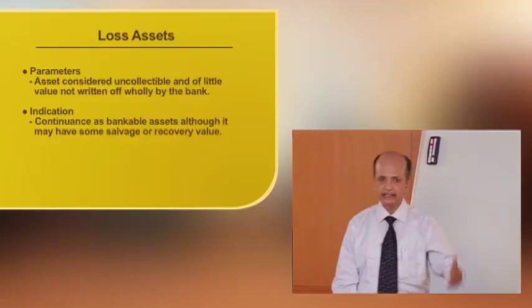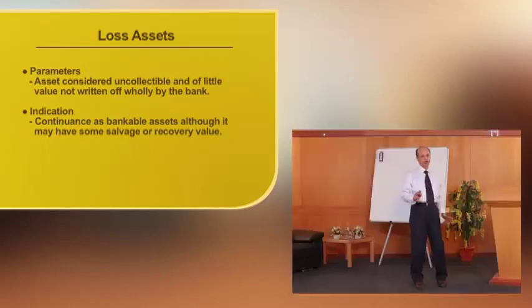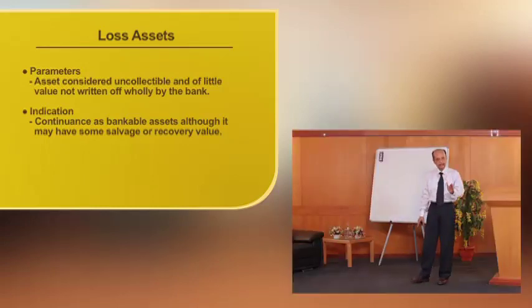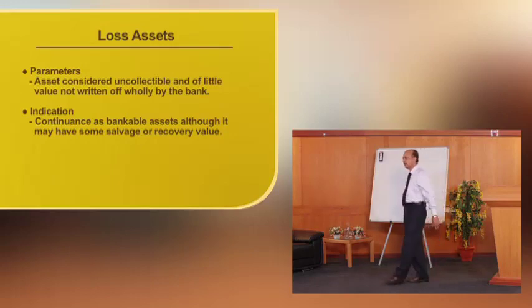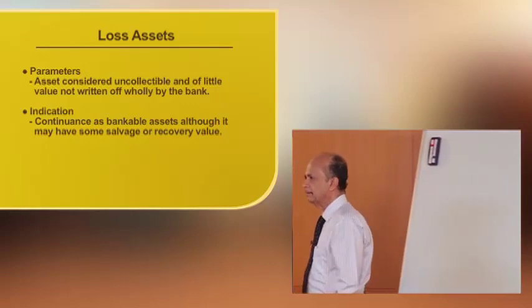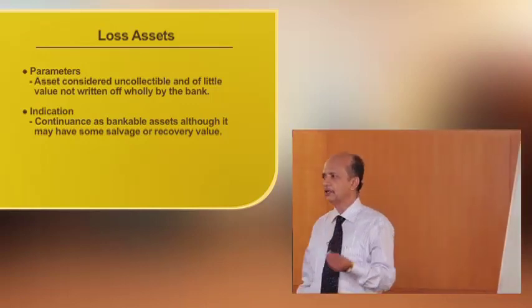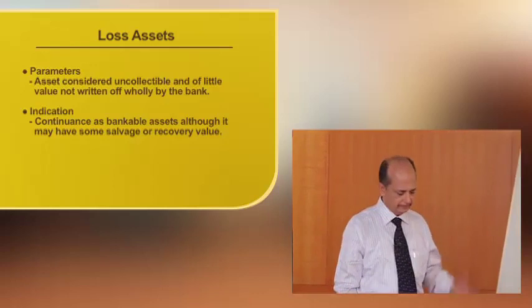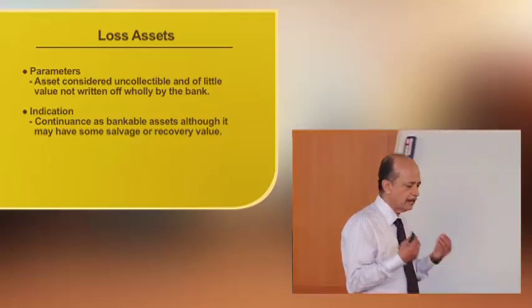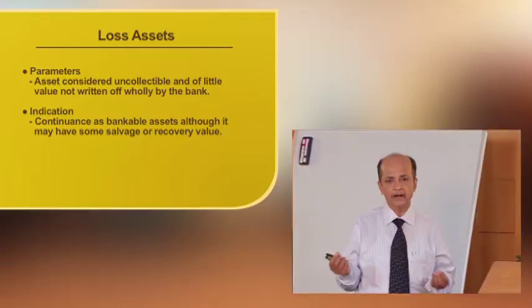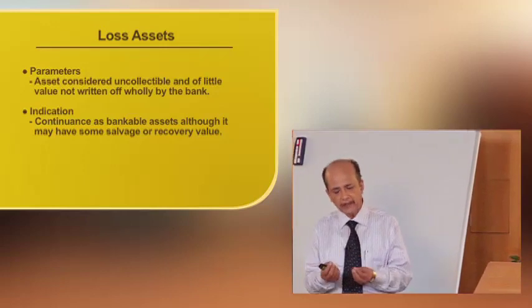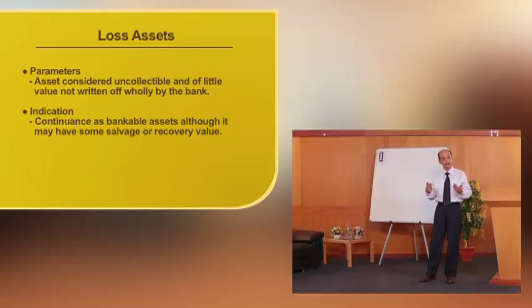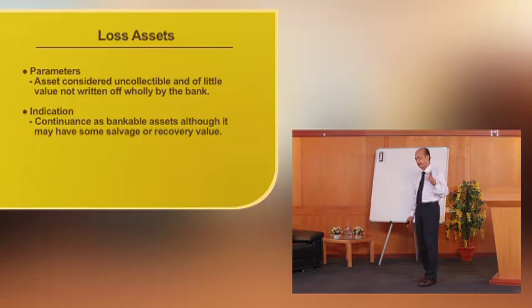Then the third category is loss assets. Loss assets, what is the parameter for that? To classify the dues as loss asset: it is an asset considered uncollectible, with little value, not written off wholly by the bank. It is very unlikely that the bank may get the full amount, but it may get something, and that too at the time of disposal of the asset charged to the bank.